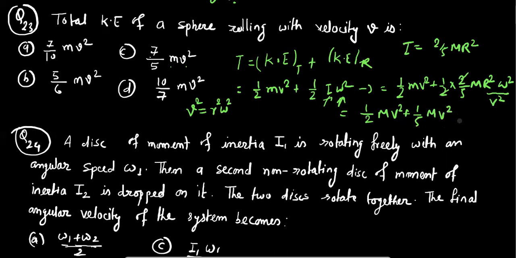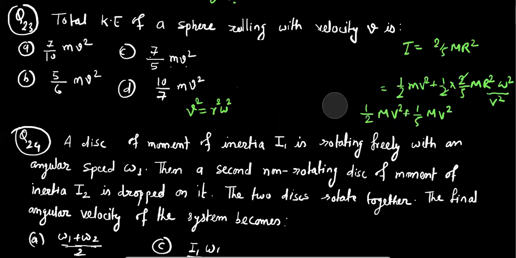On solving these two, we take LCM as 10. It will be 5 plus 2 over 10, that means 7 by 10 m v square. So option A is our correct option.